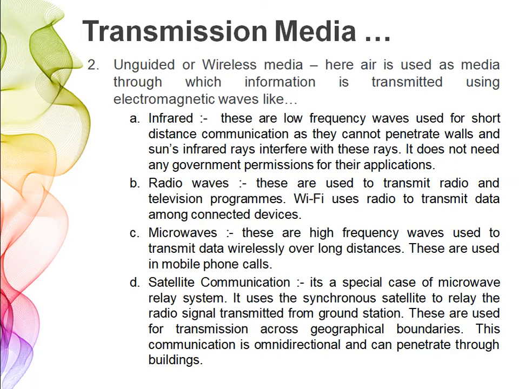This type of communication is omnidirectional and it can penetrate through buildings. So, satellite communication is used when you have to reach across geographical boundaries. If you have to cover very long distances, like 1000 kilometers, you cannot lay optical fibers there. Suppose we have to connect in a hilly area, then you will face a lot of problems to dig down and put the optical fiber cables there.